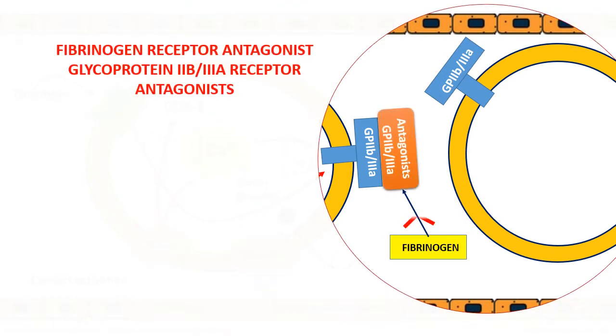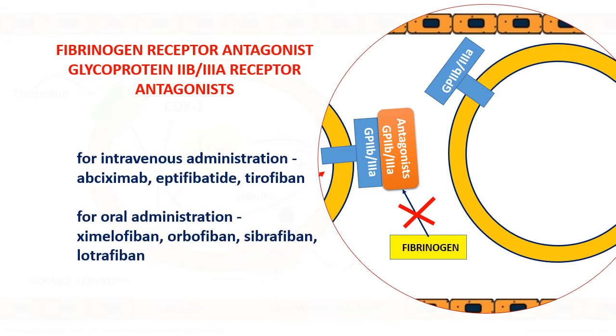Fibrinogen receptor blockers. Glycoprotein 2b3A antagonists prevent the binding of this receptor to fibrinogen, which is normally necessary for the aggregation of platelets with each other. Thereby the process of platelet aggregation is suppressed. The following drugs belong to this group. For intravenous administration: abciximab, eptifibatide, tirofiban. For oral administration: xemilofiban, orbofiban, sibrafiban, lotrafiban. This group of drugs is characterized by reversibility of the effect.